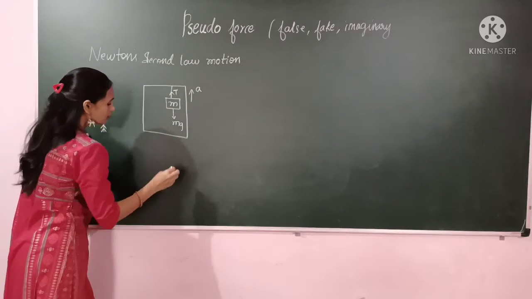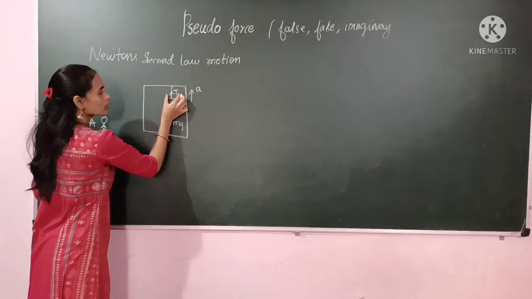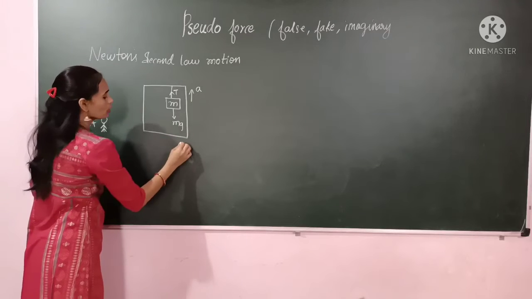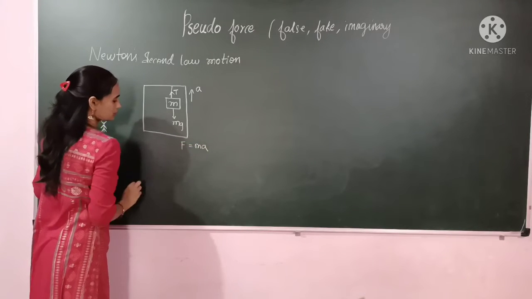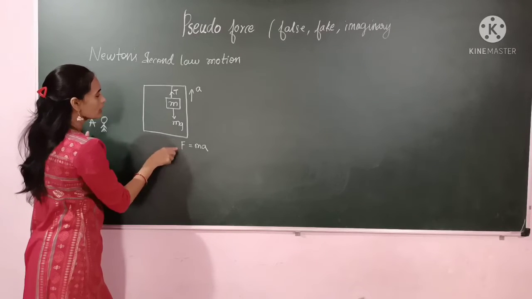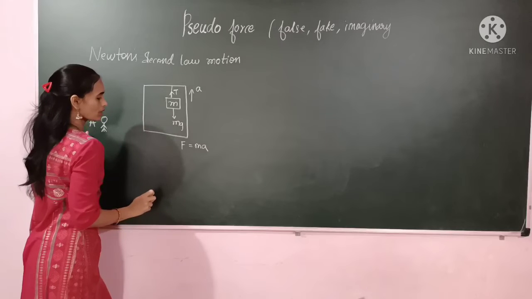Acceleration is in the upward direction, so T we take as positive and mg as negative. According to Newton's second law, F equals ma, where F is the net force. How many forces are acting? One force is in the upward direction and one force is in the downward direction.